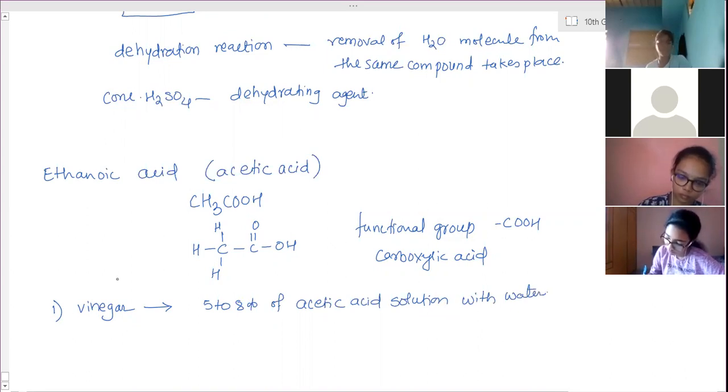So vinegar is very diluted acetic acid. There is only 5 to 8% of acetic acid present in a complete solution of water. So concentration of acetic acid in the vinegar is only 5 to 8%. So highly diluted acetic acid is vinegar. And the second one, it also exists in the form of glacial acetic acid.